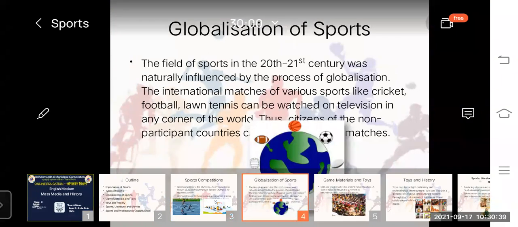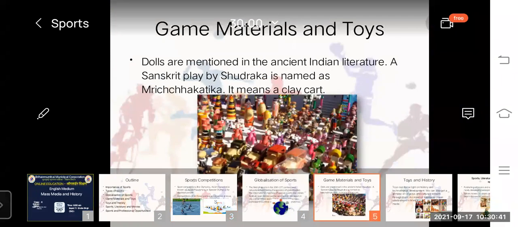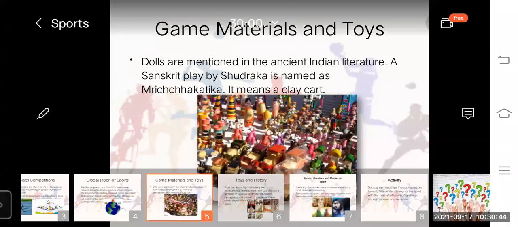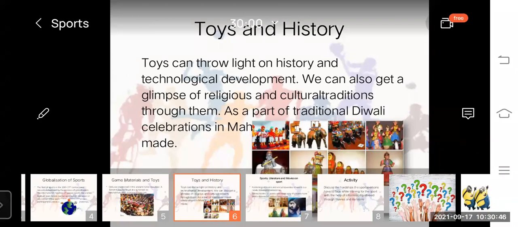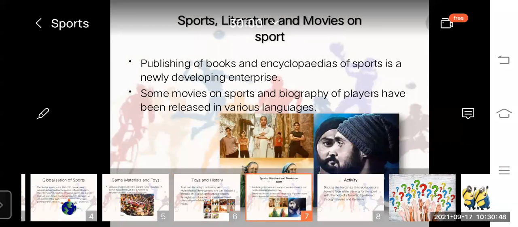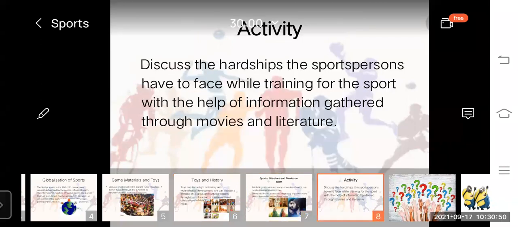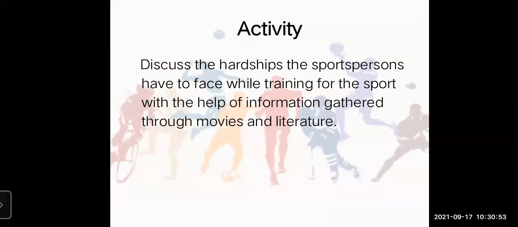Then we did the globalization of sports, then games and toys, toys and history, sports literature and movies, how it is related.